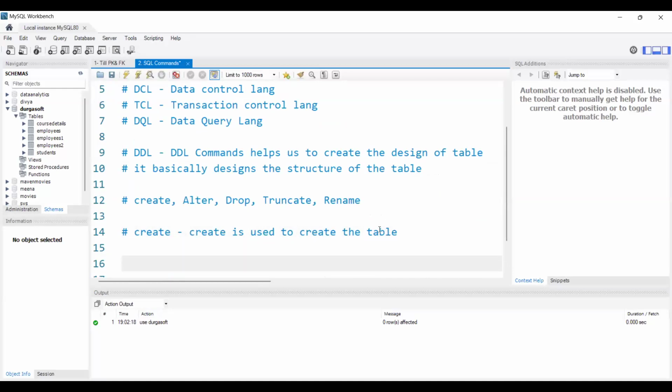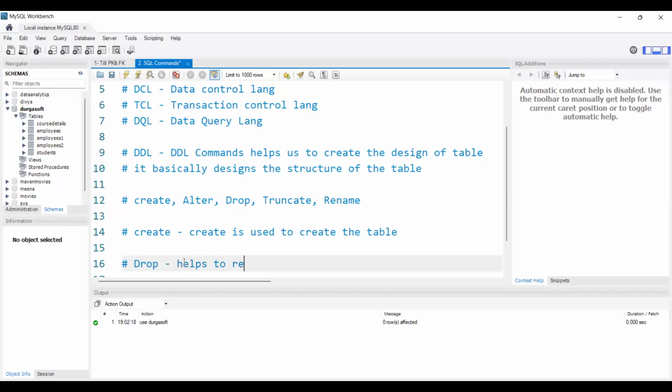Next, we have alter, but before alter, let's see what drop is. The drop command also comes under DDL. By using the drop command, we can remove the complete table from the database.